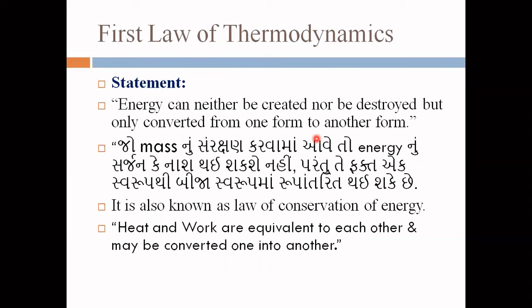The statement is that energy can neither be created nor be destroyed, but only converted from one form to another form. That means, in Gujarati we can say, જો માસનું સંરક્ષણ કરવામાં આવે તો એનર્જીનું સર્જન કે નાશ થઈ શકતો નથી, પરંતુ એક સ્વરૂપમાંથી બીજા સ્વરૂપમાં રૂપાંતરિત થઈ શકે છે. So we already understood that in Joule's experiment.